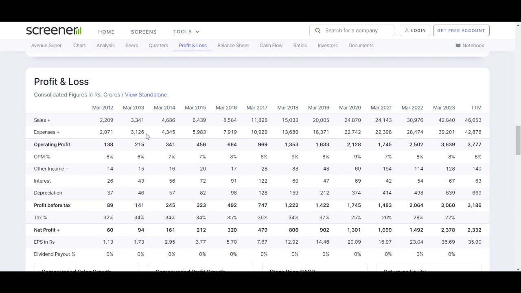This analysis will provide insights into the company's revenue, expenses, and profitability over the years. If we talk about the sales revenue, DMART sales revenue has experienced significant growth over the last few years, rising from 2,209 crores in March 2012 to 46,653 crores in March 2023. This robust upward trend reflects the company's ability to expand its top line consistently.